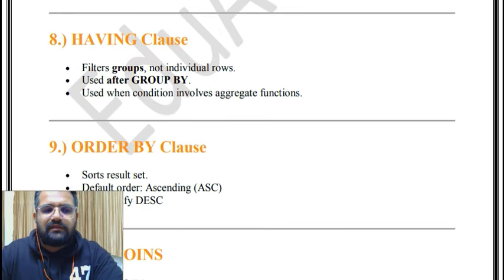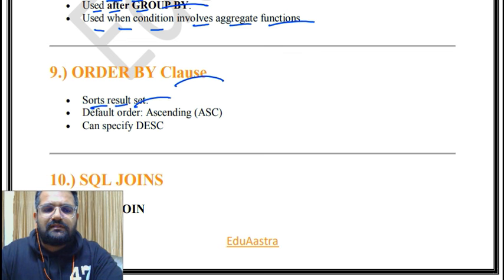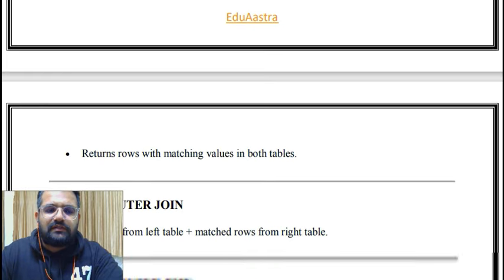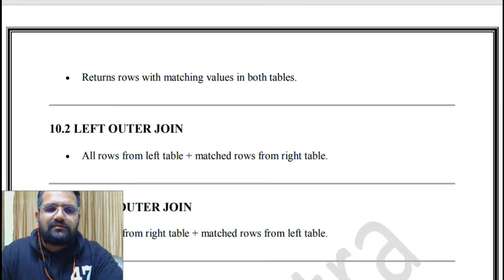Then order by is the clause that sorts the result set. The default order is ascending, ASC is the default order, that is from smaller to bigger. Another is descending, from bigger to smaller. You can specify descending, so you can decide in which order you want it. DESC is descending, first the biggest and then moving towards the smallest, and ASC is ascending.